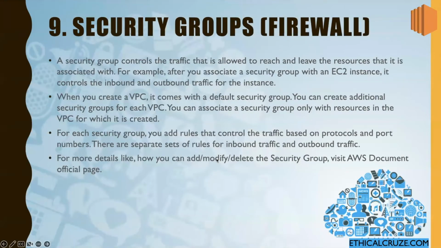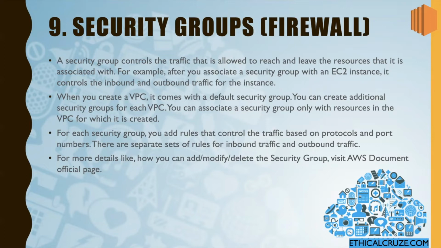Next is your security groups firewall. We already know that when we were setting up our EC2 instance, we selected an SSH connection and we allowed HTTP connection to be enabled into our EC2 instance. So the security groups are just like your firewall rules, and they control the traffic that is allowed to reach and leave the resources.